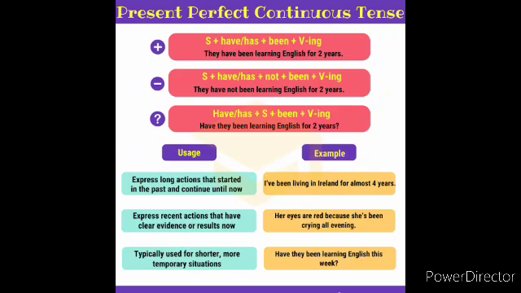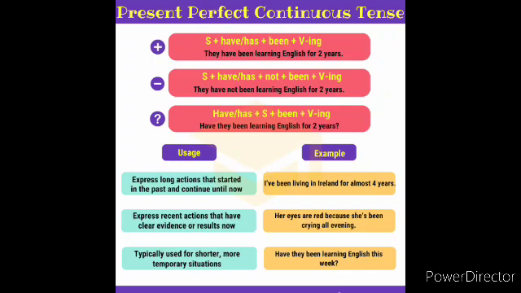See the example here. They have been learning English for 2 years. So here the time duration is very important. So they have been learning English for 2 years. So here the subject is they.